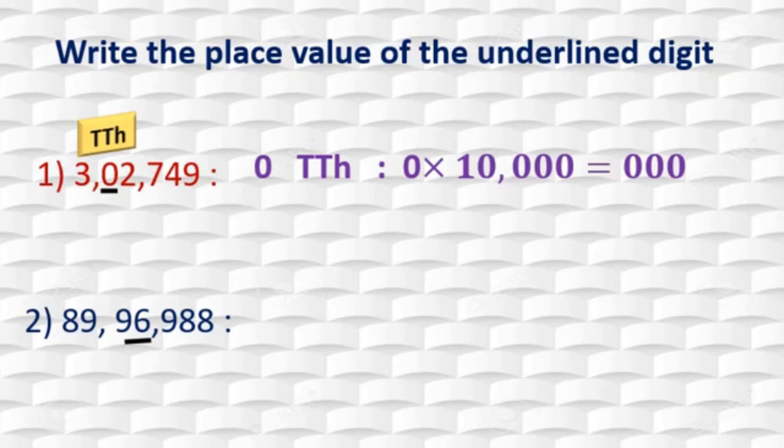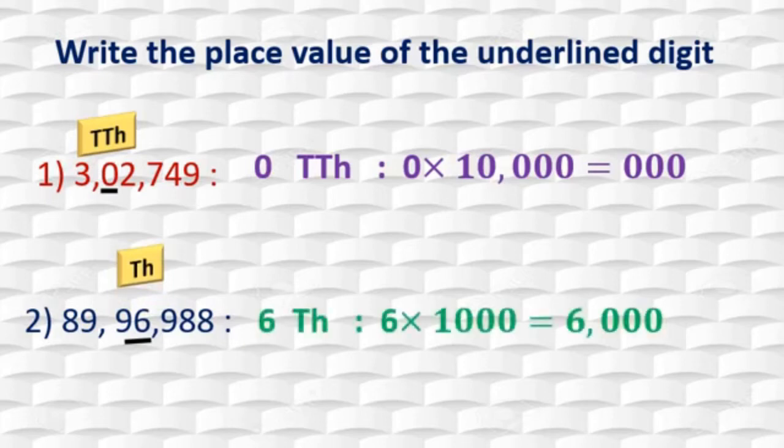Okay. We will move to the second one. Here 6 has the underline. Now here 6 is in the thousands place, so we are going to multiply 6 into 1000. See that, the answer is 6,000. Means the place value of 6 is nothing but 6,000.